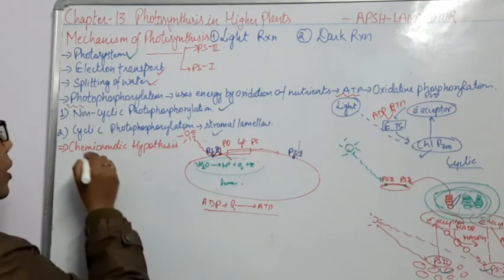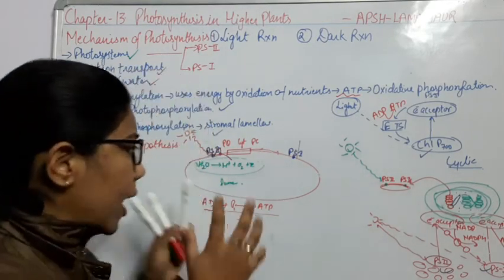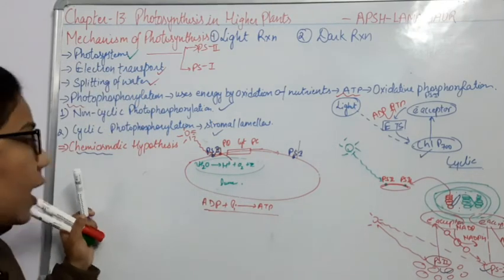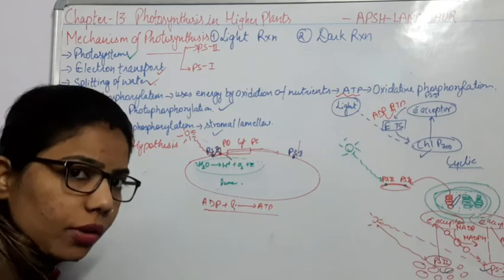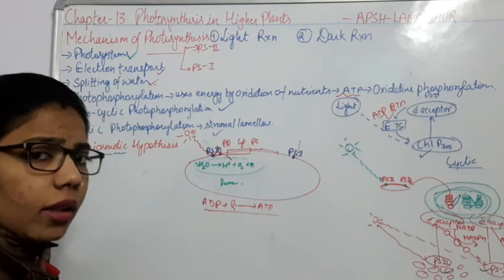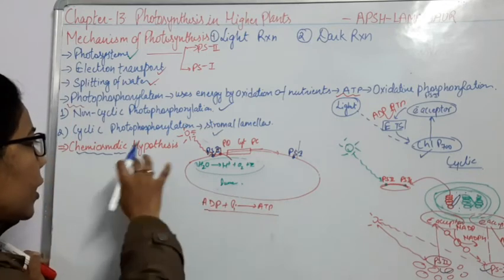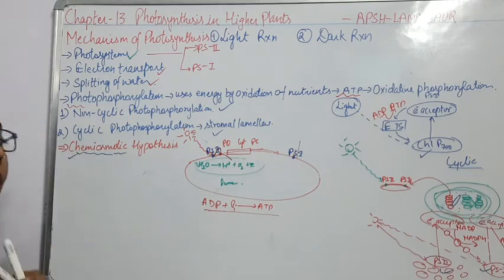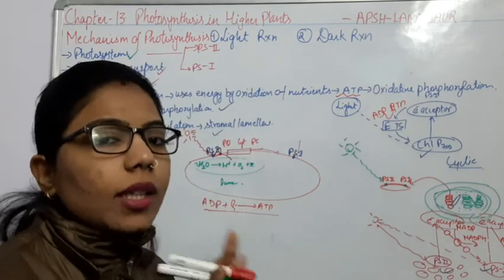Now comes the chemiosmotic hypothesis. What do you understand by chemiosmotic hypothesis? Whatever is happening during photosynthesis follows this hypothesis. Osmotic means something which is moving from higher concentration to lower concentration, right? We know about osmosis, in which we discuss the movement of solvent through a semi-permeable membrane from its higher concentration to lower concentration. So the idea which relates here is movement from higher concentration to lower concentration. And here we are talking about the chemical, so what type of movement of these chemicals, right?